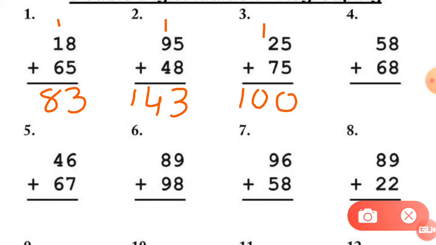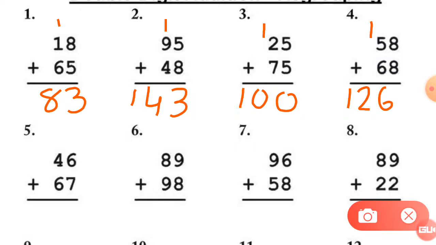Now 8 plus 8. So how much is it? 8 plus 8 is equal to 16. So 6 is at the ones place. Here 6 will come at the ones place and 1 will go as a carry forwarded. Now 5 plus 6. How much is it? 11. Now add one more number in it. So it is 12. So here is the answer, 126.